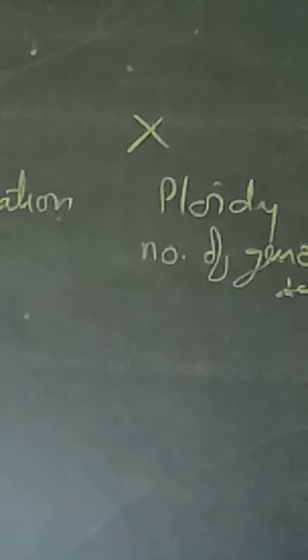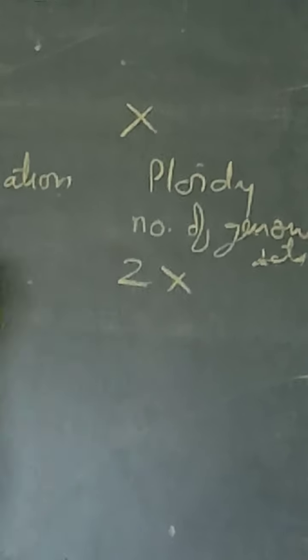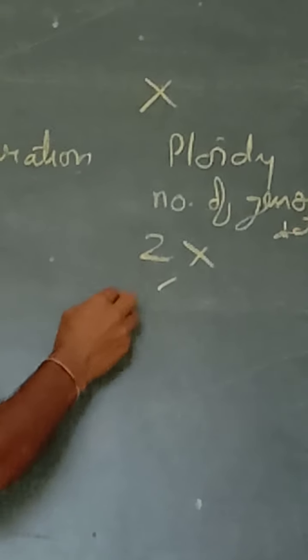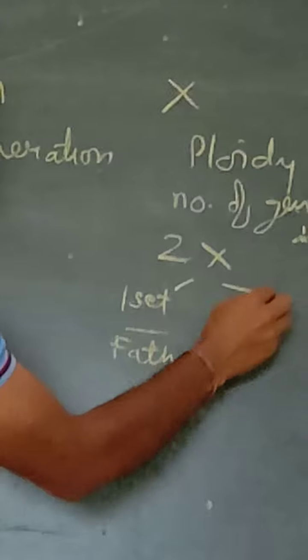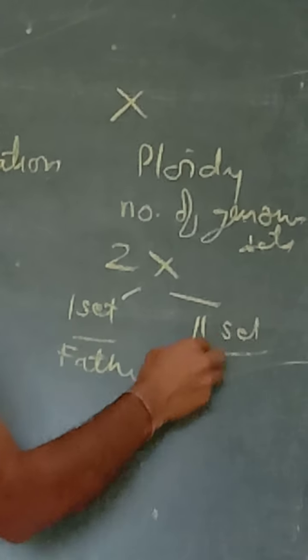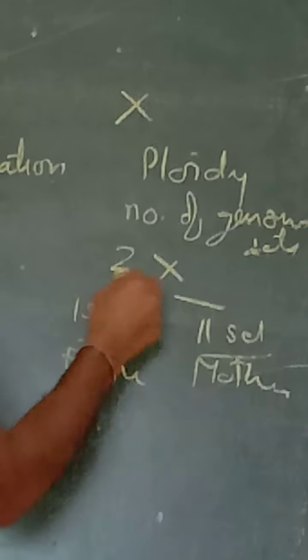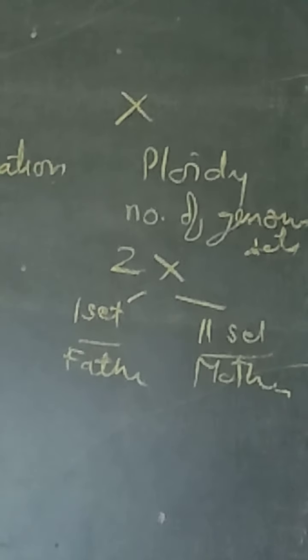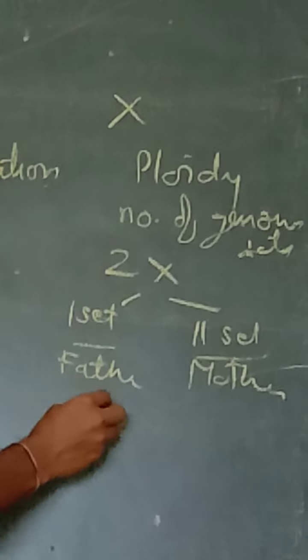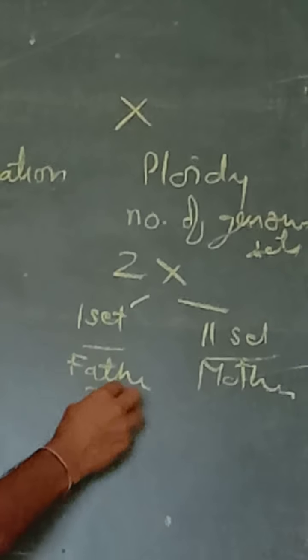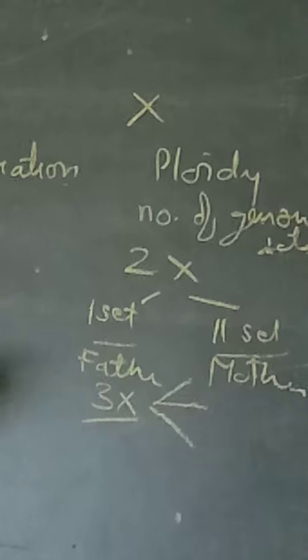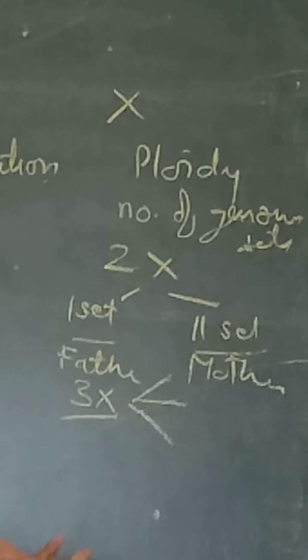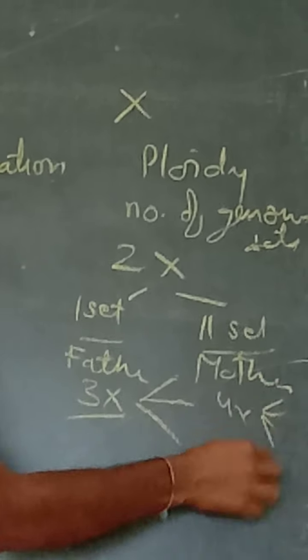For example, we human beings are diploid, so I will write it as 2x. One set I have received from my father and another set from my mother, and that's why I am 2x. Similarly, if an individual is 3x, then the individual has received genomic sets from 3 parents. If 4x, then 4.